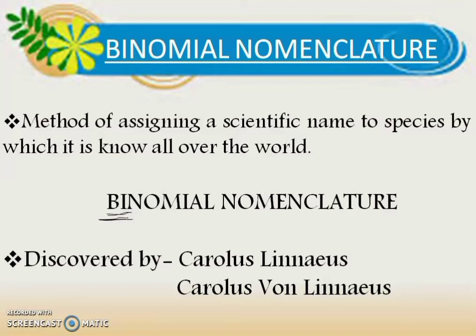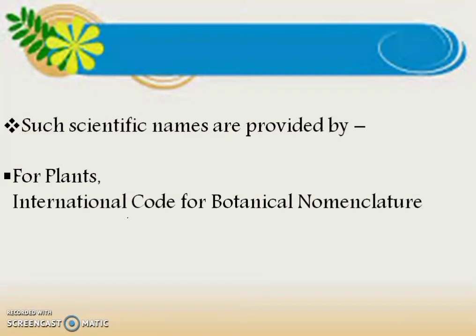Now we will see who assigned these names to the species. Me? You? No. There are particular committees who assign the names to species. For plants it is different, for animals it is different. So let's explore that. For plants, scientific names are provided by the International Code for Botanical Nomenclature.